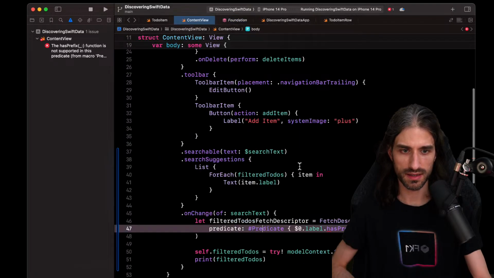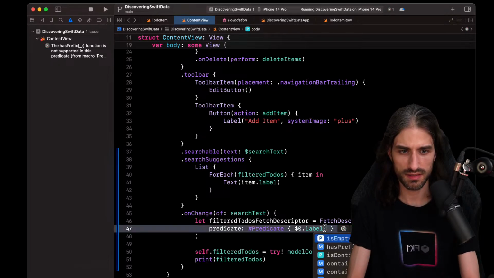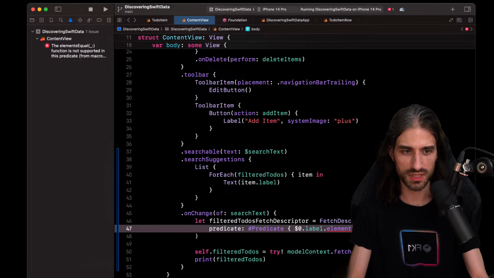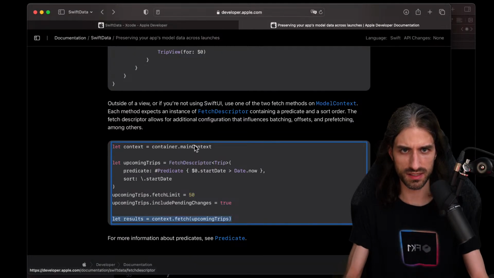So is it any kind of function that is forbidden? Like if I call something else, I don't know. If I call something like elements equal, like something like that. Not even sure whether it would build. Yeah, no, it doesn't. Okay, but also you cannot call it. So I guess inside the predicate, things are a bit limited.